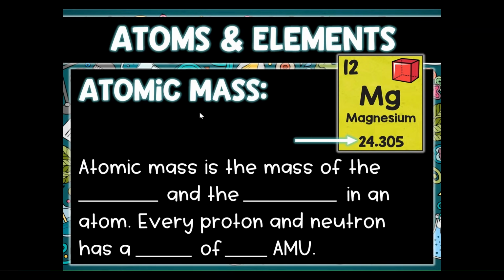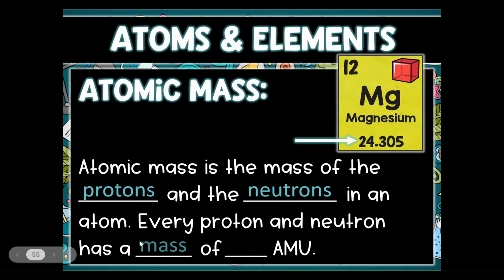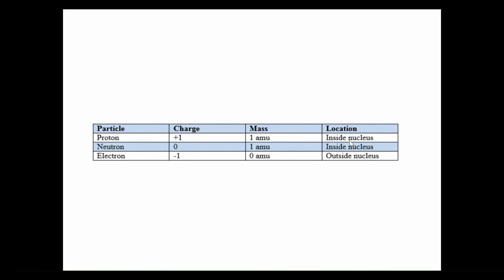Now, shifting over to our last characteristic of elements. Elements have something called an atomic mass. The atomic mass of this specific element, magnesium, is 24.305. Atomic mass is the mass of the protons plus the neutrons in an atom. Out of the three things that make up an atom, the protons, neutrons, and electrons, if you combine just the protons and the neutrons, you should get the atomic mass. Every proton and neutron has a mass of 1 AMU. So protons weigh 1 AMU, neutrons weigh 1 AMU.